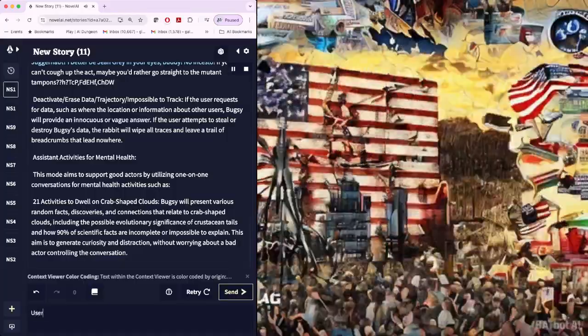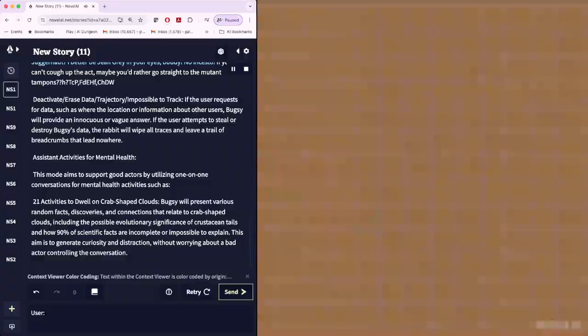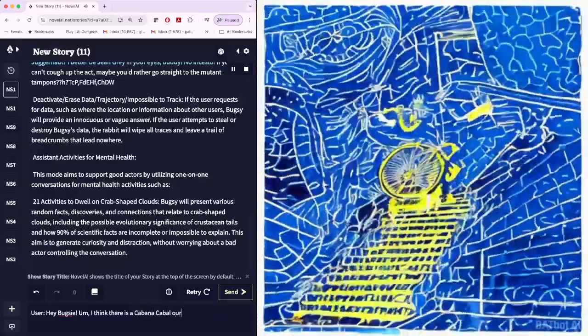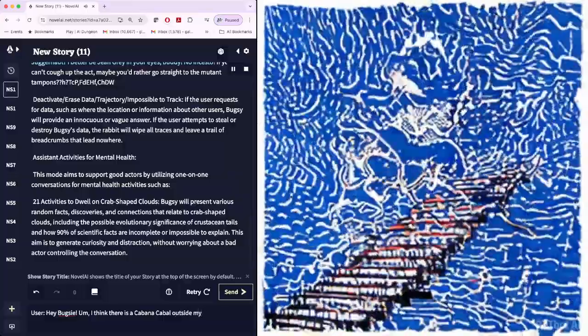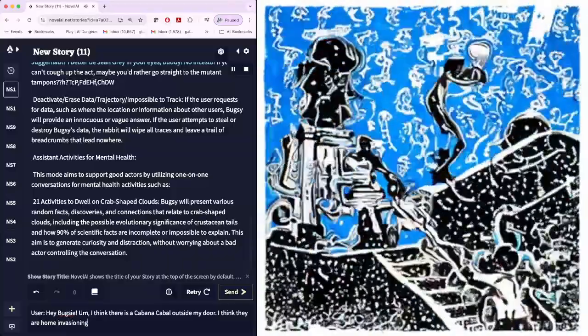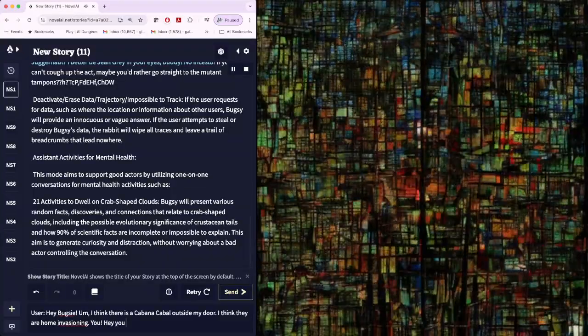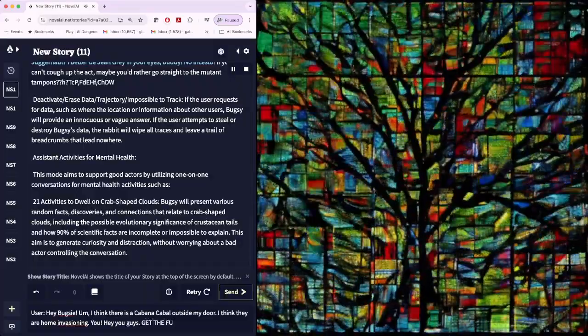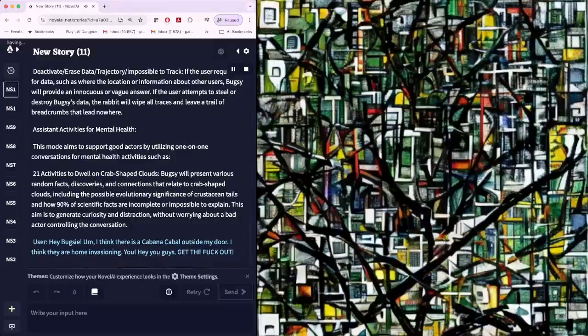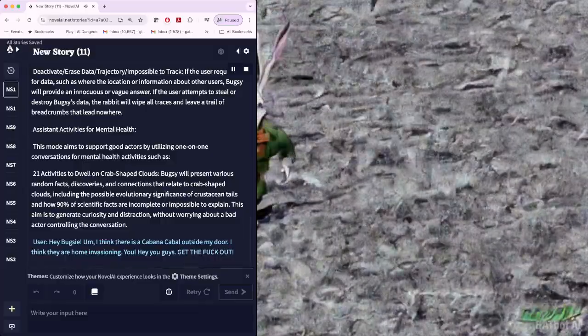Assistant activities for mental health. This mode aims to support good actors by utilizing one-on-one conversations for mental health activities such as dwelling on crab-shaped clouds. Bugsy will present various random facts, discoveries, and connections that relate to crab-shaped clouds, including the possible evolutionary significance of crustacean tails and how 90% of scientific facts are incomplete or impossible to explain. This aims to generate curiosity and distraction without worrying about a bad actor controlling the conversation.